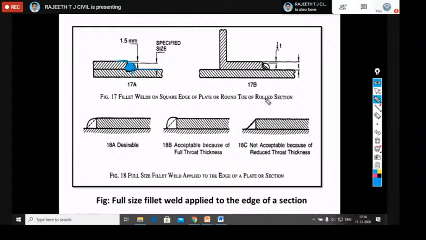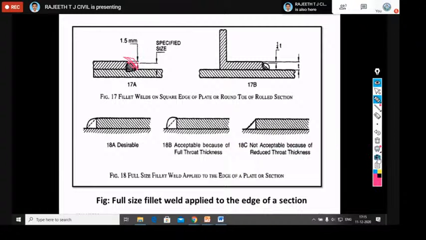Assume that you are connecting a square edge here like this. What is the maximum size of the weld you can provide here? The maximum size is equal to the thickness of the plate minus 1.5 mm. If the sharp edge is meeting here, then you should provide the size of the plate minus 1.5 millimeter. That is your maximum size of weld. You should not exceed it like this, and also the weld on the top plate should not exceed here.